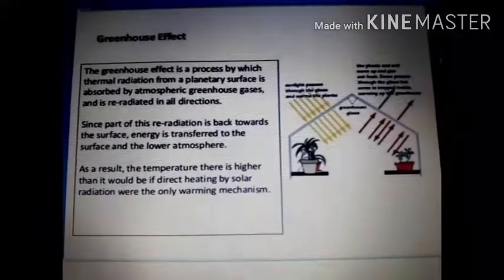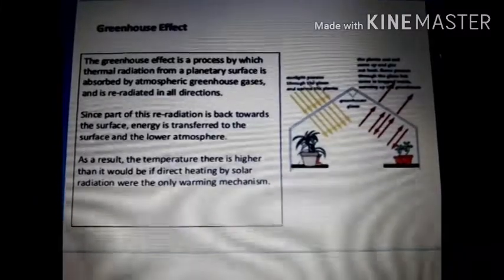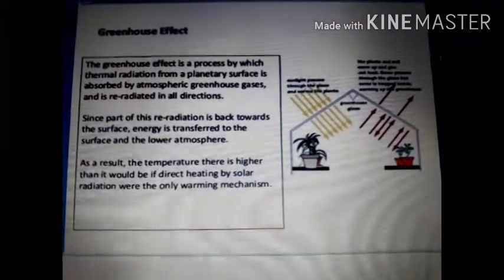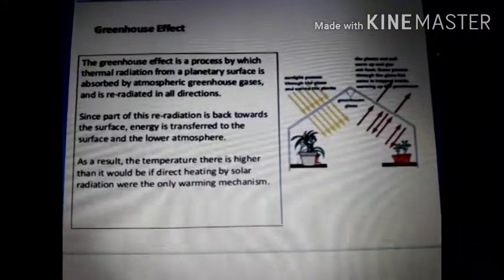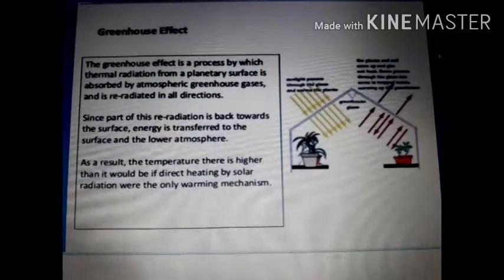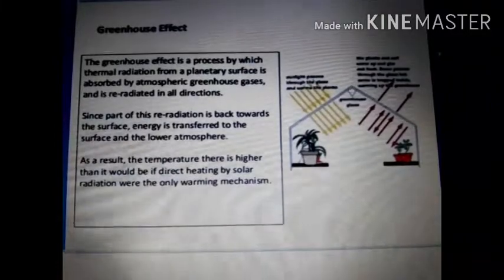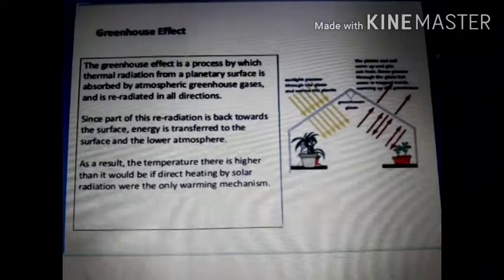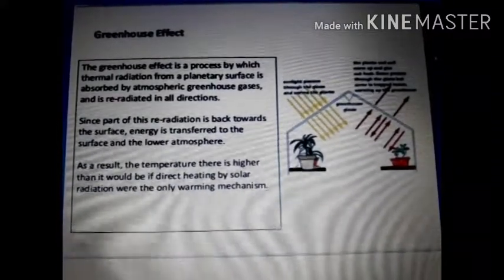Now let us understand what is the greenhouse effect. The greenhouse effect is a process by which thermal radiation from a planetary surface is absorbed by the atmospheric greenhouse gases and is re-radiated in all directions. Since part of this re-radiation is back towards the surface, energy is transferred to the surface and the lower atmosphere. As a result, the temperature is higher than it would be if direct heating by solar radiation were the only warming mechanism.